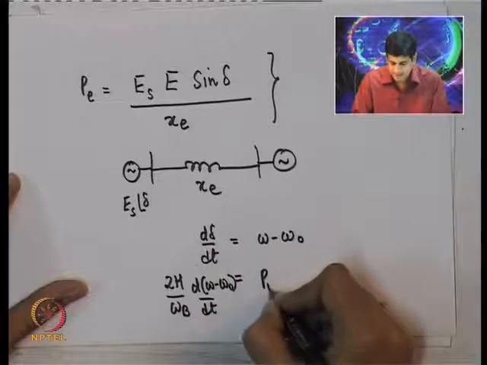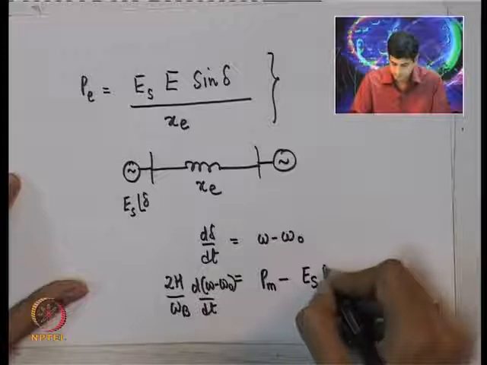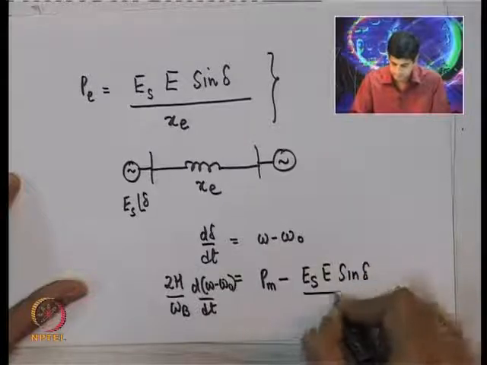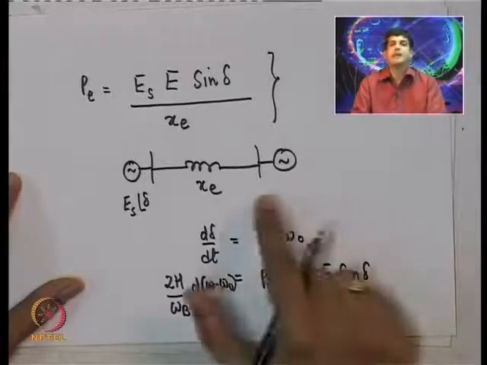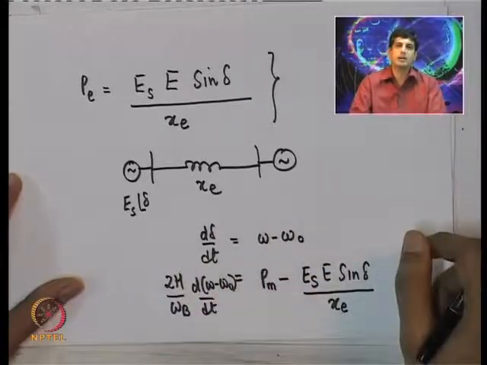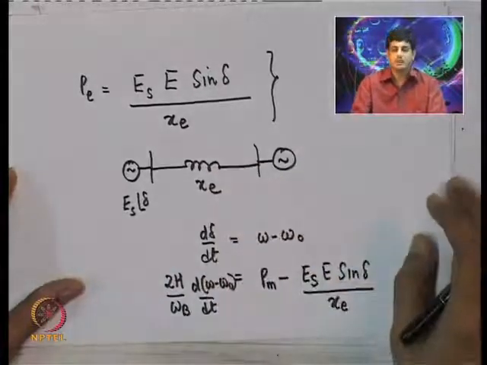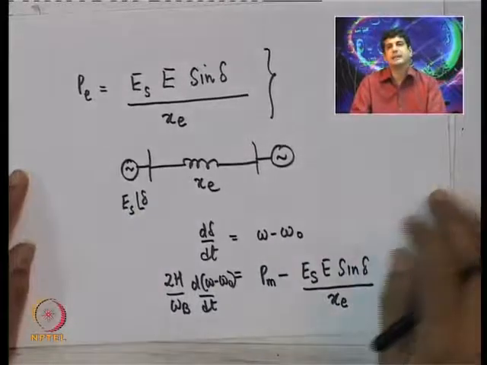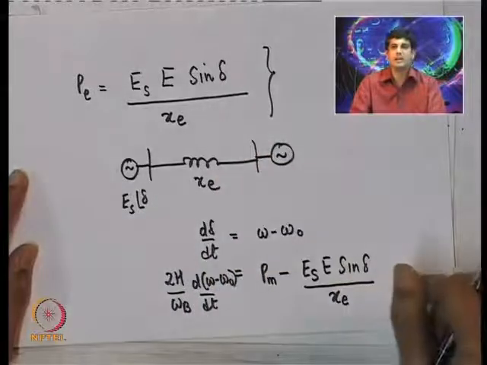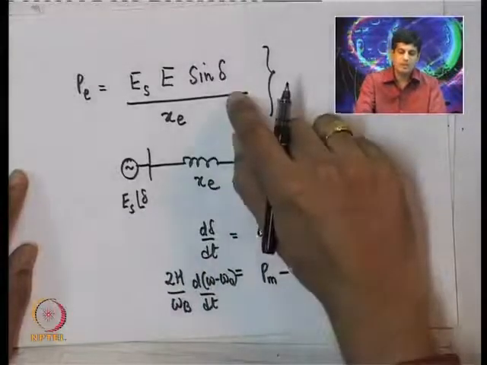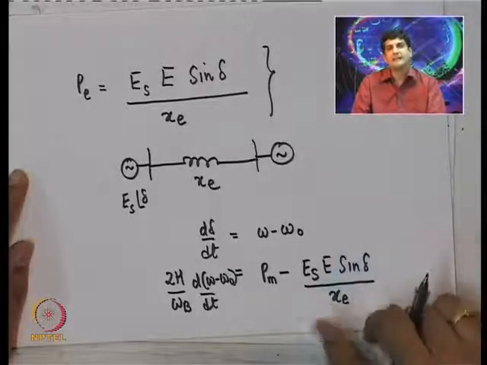Let me just tell you right now that if the phenomena we are trying to study using this model is much slower than the natural transients associated with this electrical network here, which is just a simple transmission line, we can use a steady state formula for analyzing these equations.